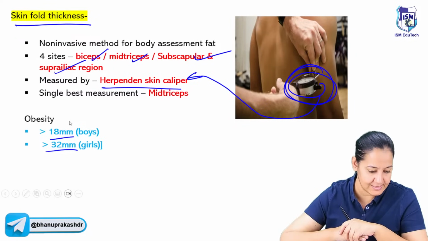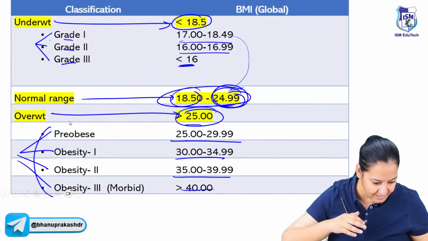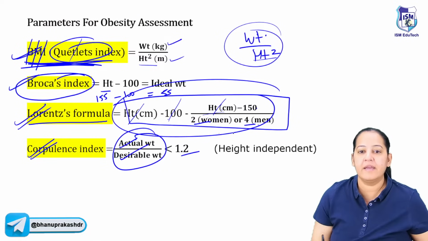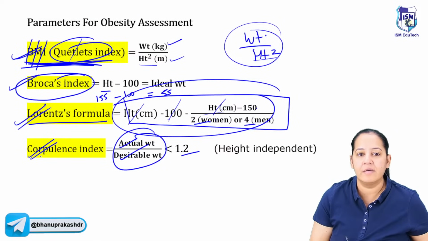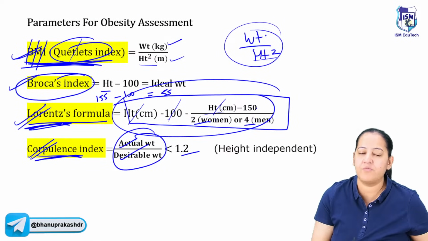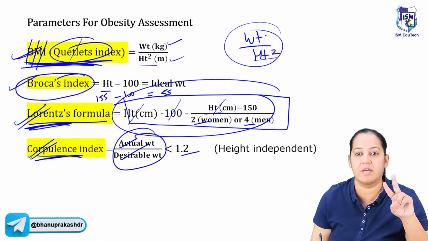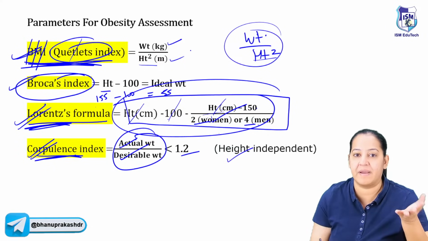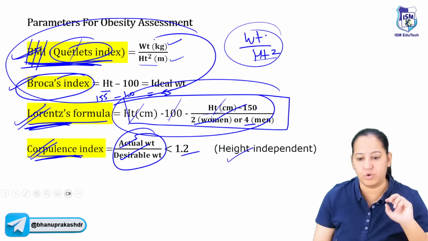Say yes. Okay. Yes, absolutely right. What you are asking? Yes. Here in this formula, height is not included. So it is height independent, and in Lawrence formula, weight is not included. So you get MCQs here, which is height independent, which is weight independent. And Broca's and Quetelet contain both height and weight.